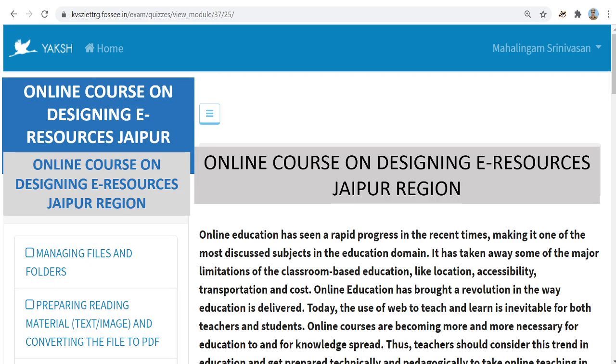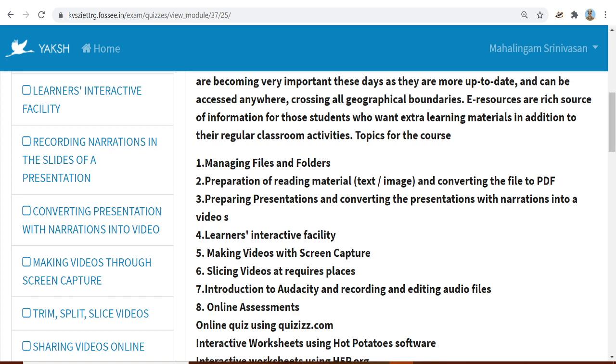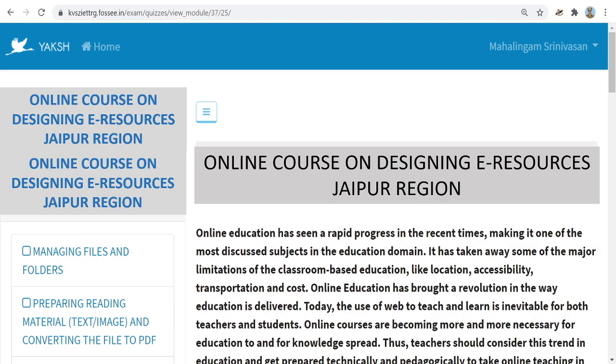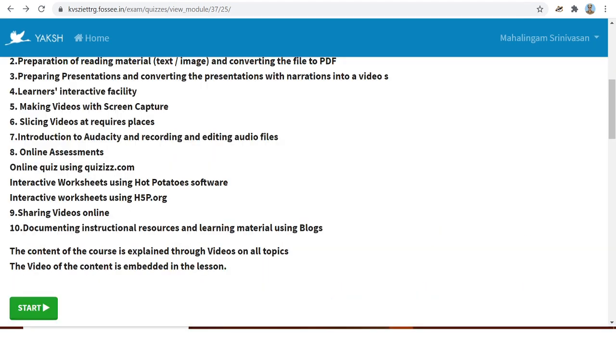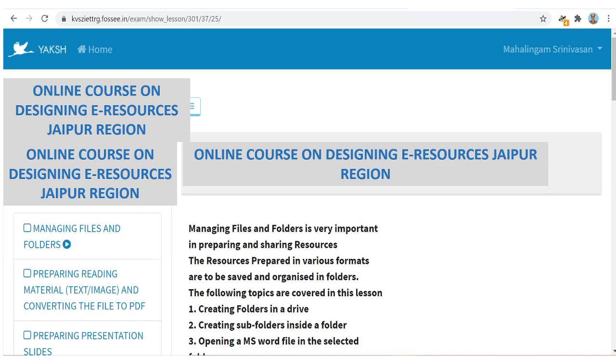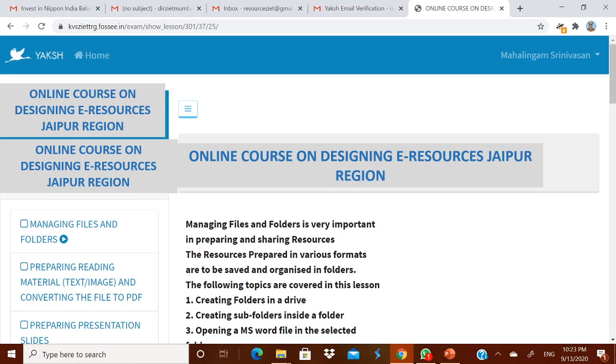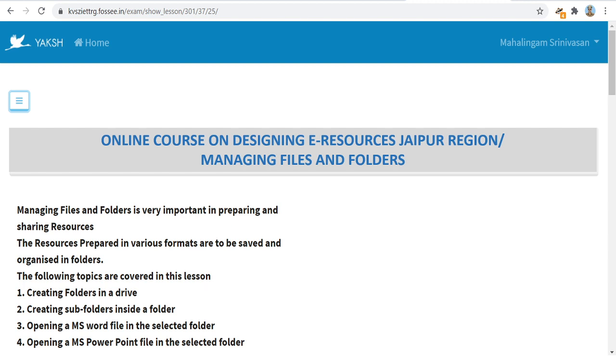It will take you to a page where the lessons are arranged in order. You are seeing on the left side, the lessons are arranged in order from 1 to 26. You can click this icon to make it a full page so that you can read comfortably. Now this is an introduction, read it. Then after reading, click start to enter lesson number 1. Lesson number 1 is managing files and folders. Once again, you can click this icon to make it full page to read it comfortably.